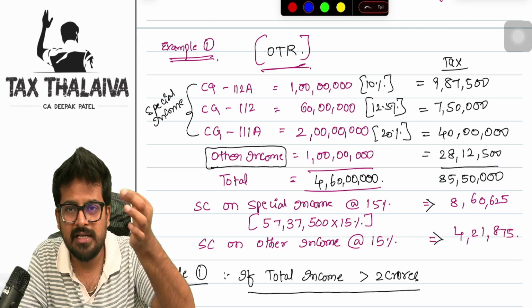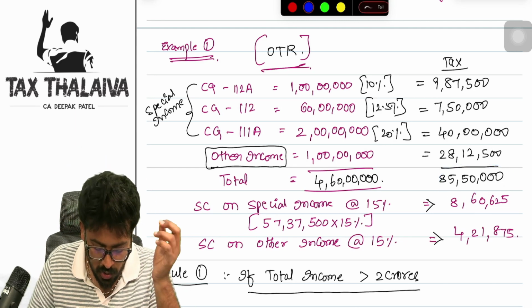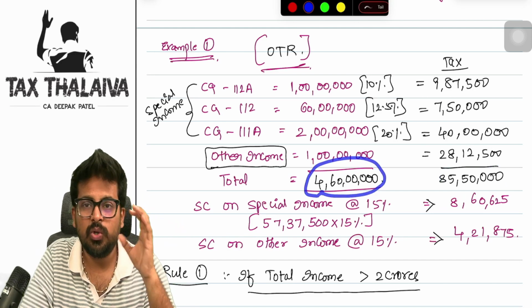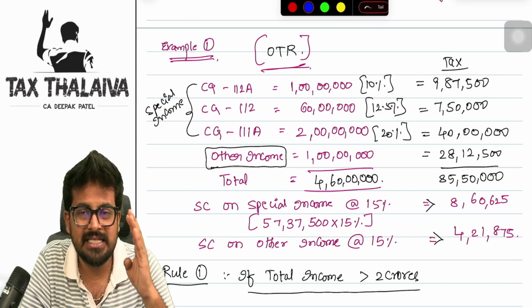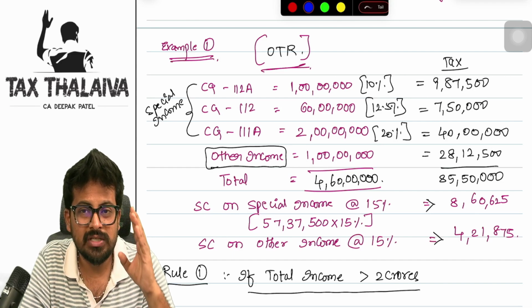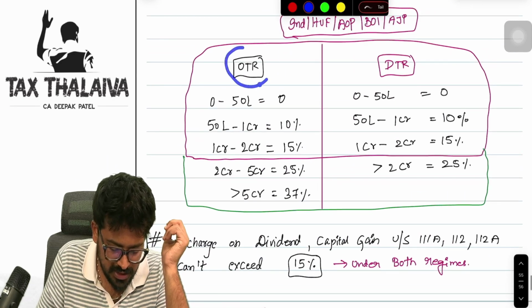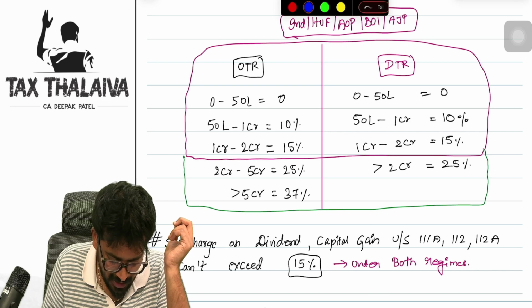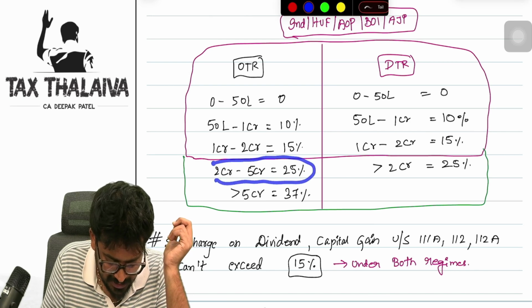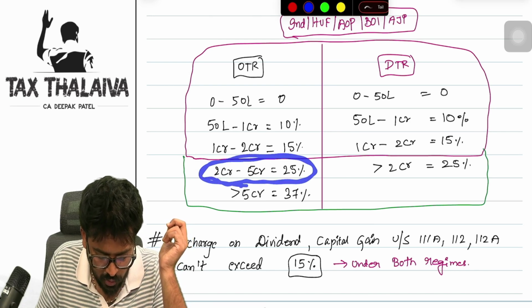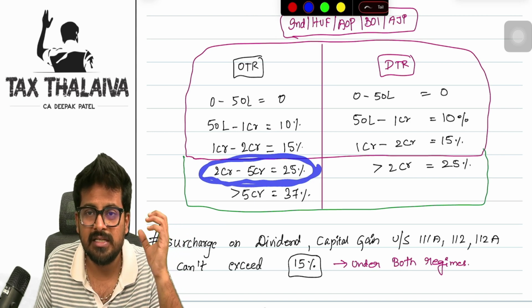Now to this, we need to add surcharge. Now, look at the total income. The total income is 4 crore 60 lakh rupees. And if I look at this table, which gives us the surcharge rate, 4 crore 60 lakhs falls under this 25% surcharge rate.